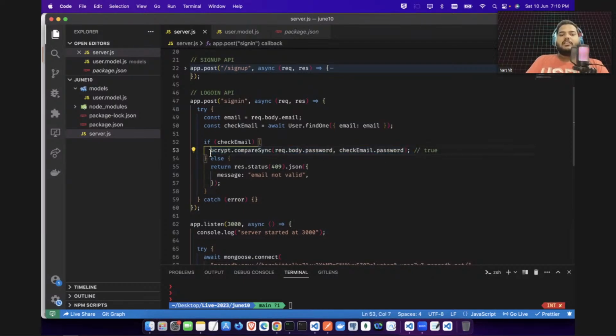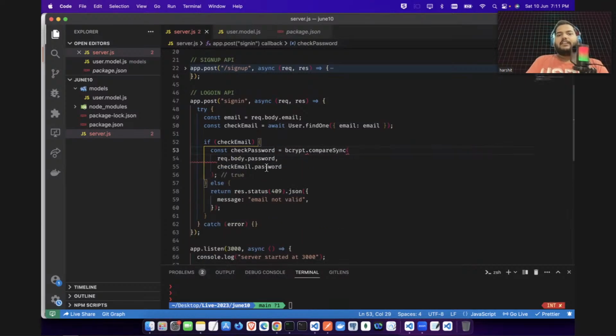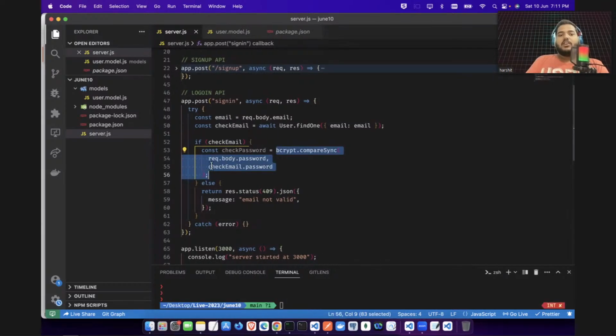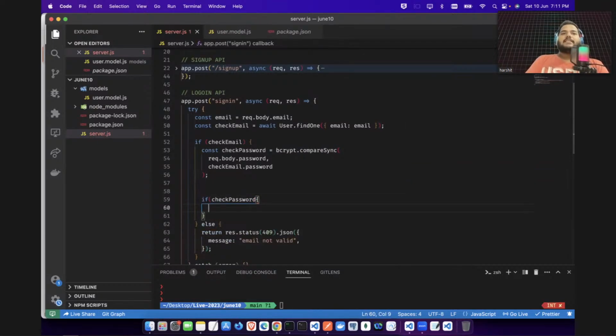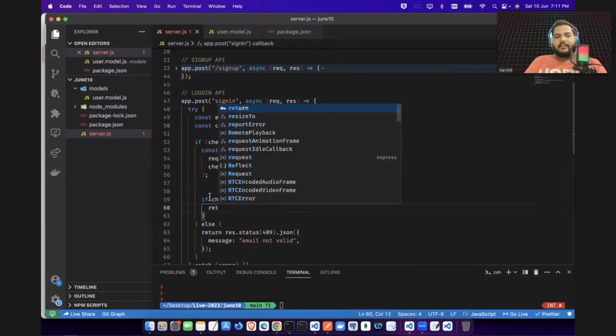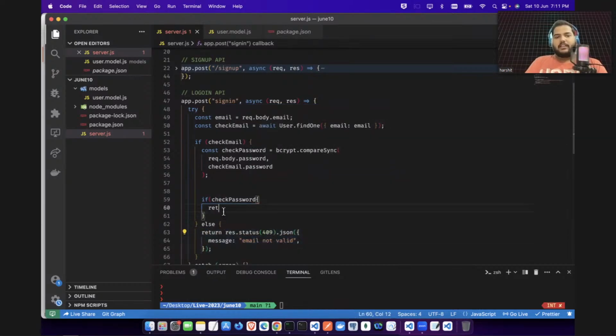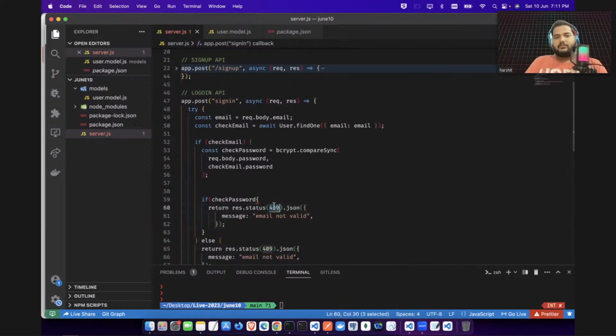Okay, now you can do it here. Let's take this as check password. This compare sync will either give me true, or it will give me false. So I will say here, if check password is correct, then only I will say user logged in successfully. So I can just copy this message, and as a 200 message,